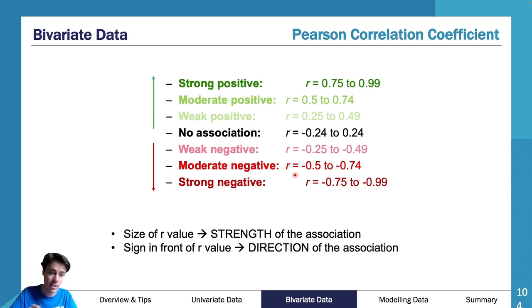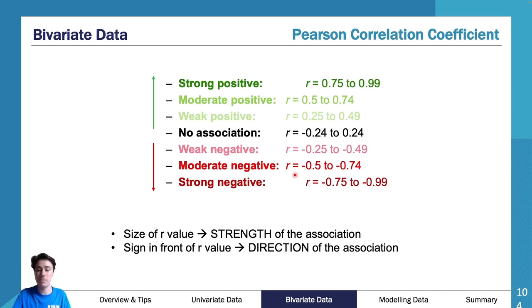So direction was one of the other points we wanted to talk about. The R value also gives you direction. If it is a negative value, it is a negative direction. It is going down this way. If it is a positive value, it is going up this way. So that is how you describe direction. So your R value gives you both strength and direction.